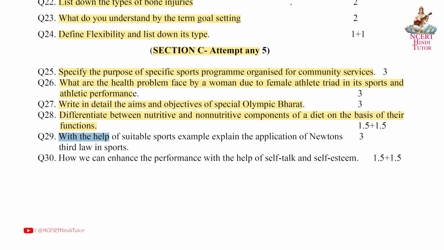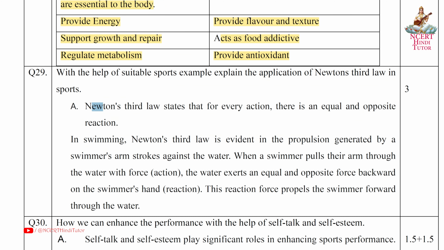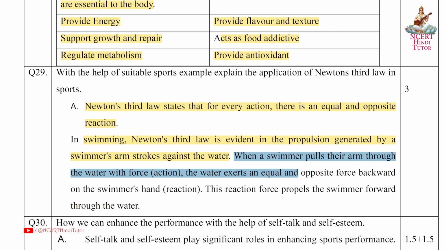Question 29. With the help of suitable sports examples, explain the application of Newton's third law in sports. Answer. Newton's third law states that for every action there is an equal and opposite reaction. In swimming, Newton's third law is evident in the propulsion generated by a swimmer's arm strokes against the water. When a swimmer pulls their arm through the water with force (action), the water exerts an equal and opposite force backward on the swimmer's hand (reaction). This reaction force propels the swimmer forward through the water.